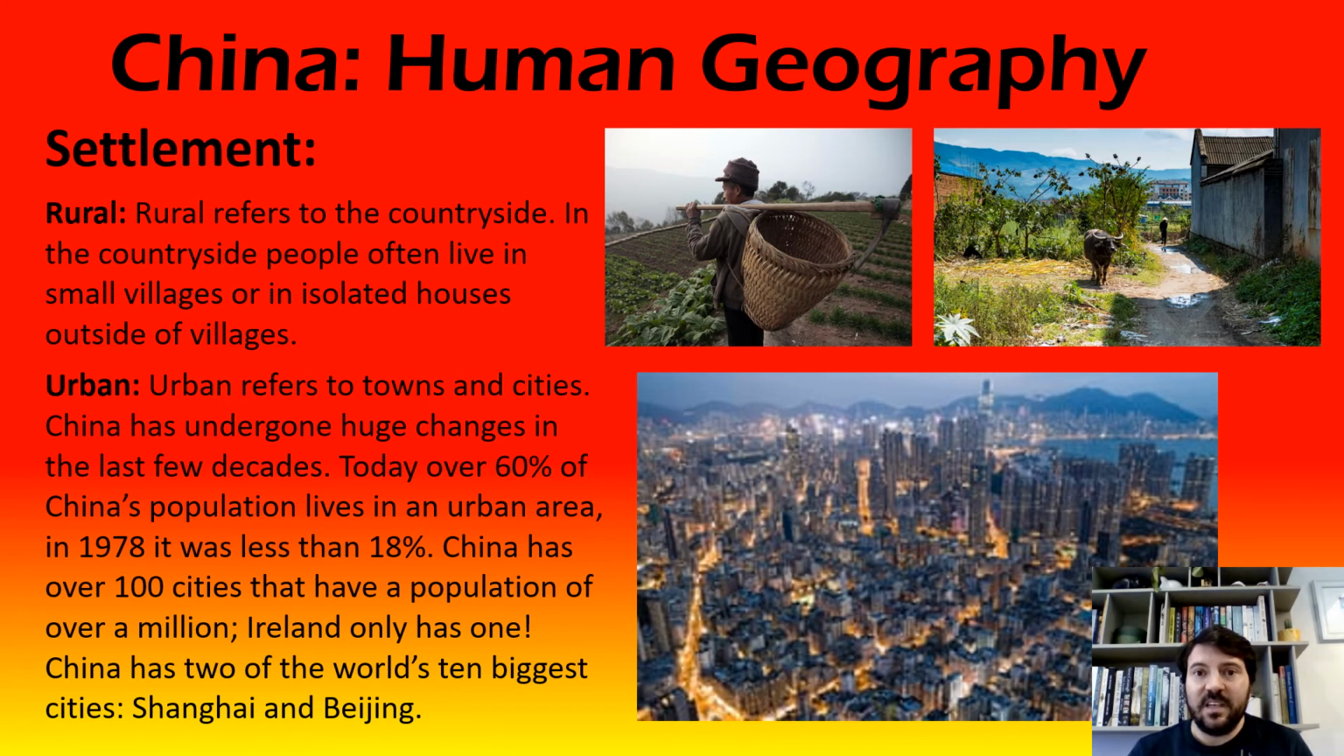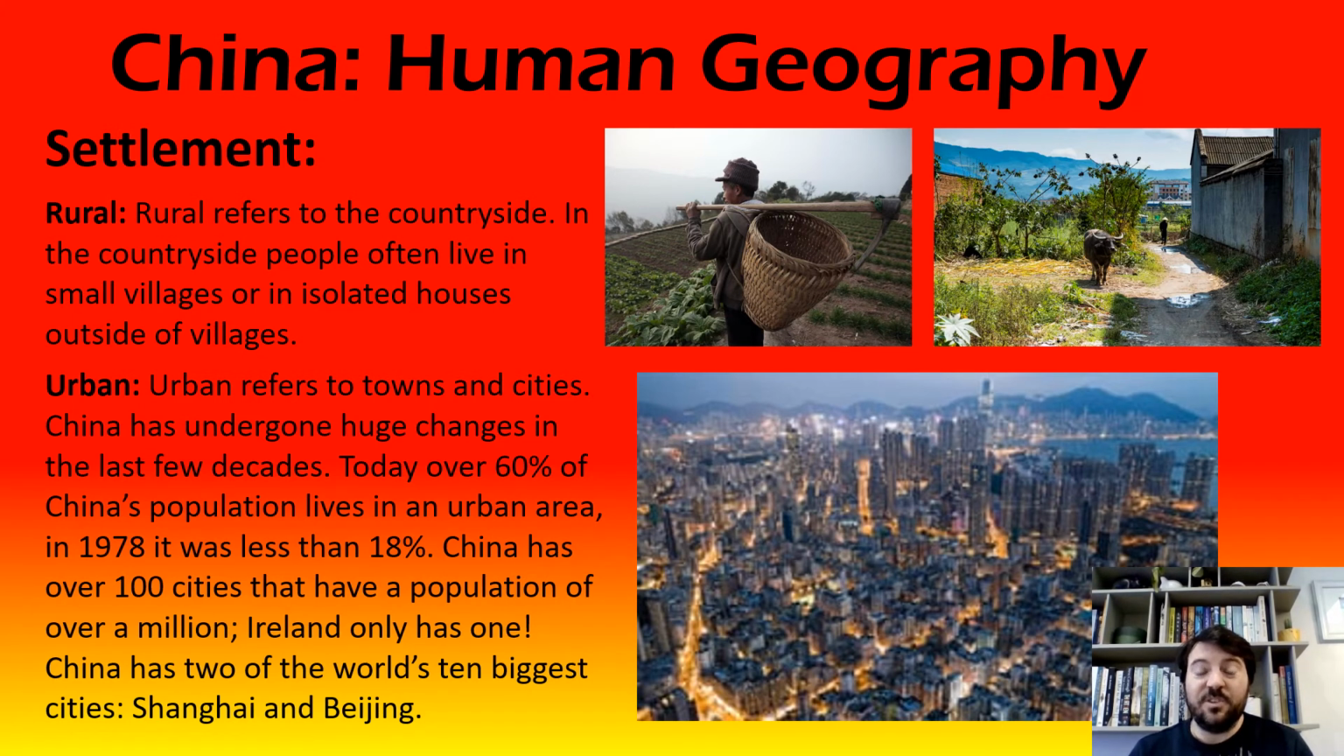So settlement is how do people live? So where do they live? What sort of places do they live? Do they live in towns? Do they live in cities? Do they live in houses off by themselves? That's what settlement means. And like I said earlier, settlement is often very much influenced by physical geography.